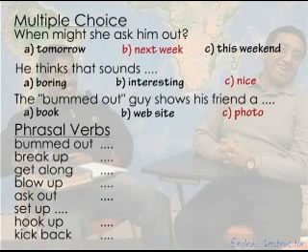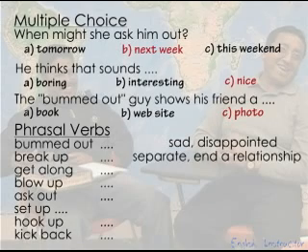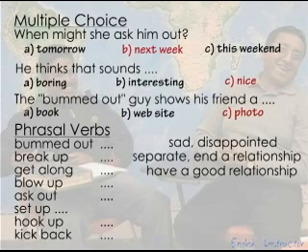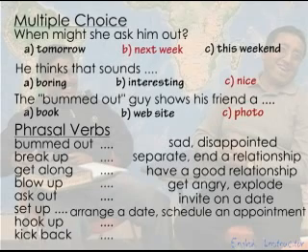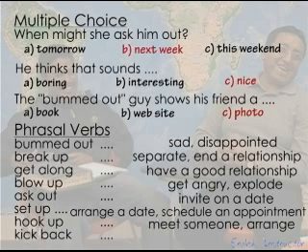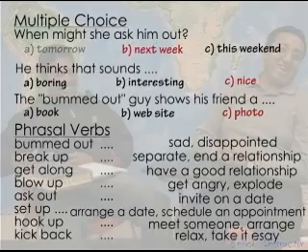Now let's practice the meaning of some phrasal verbs. For example, bummed out is sad, disappointed. Break up, separate, end a relationship. Get along, have a good relationship. Blow up, get angry, explode. Ask out, invite on a date. Set up, arrange a date, schedule an appointment. Hook up, meet someone, arrange. And kick back, relax, take it easy.